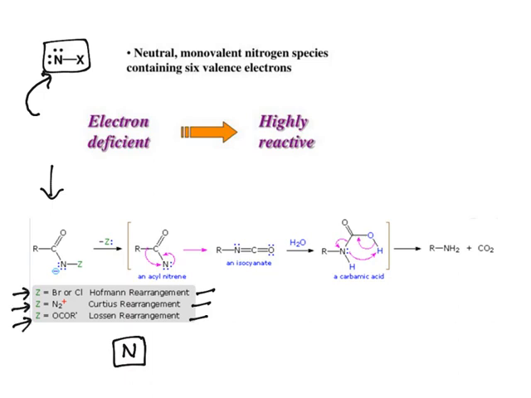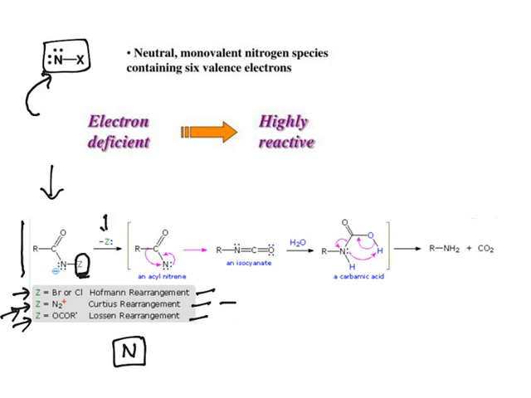Look at this. Only this substrate is changed. In Hofmann rearrangement, it is a haloamide. In case of Curtius, it is an azide. The three nitrogens are called an azide. In case of Lossen rearrangement, it is hydroxamic acids. All of them have an intermediate called nitrene. So the only difference comes with the starting material, and it has a very good leaving group.